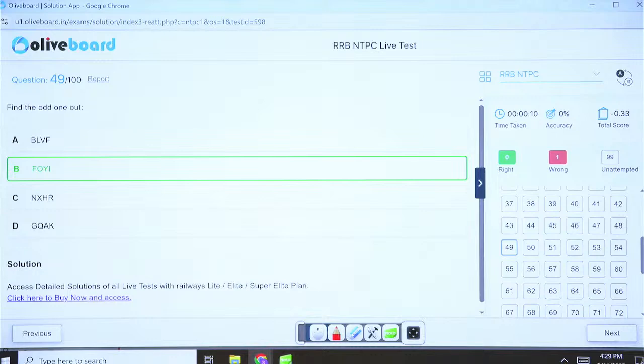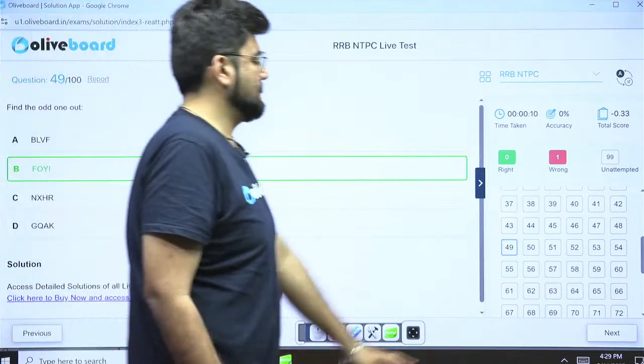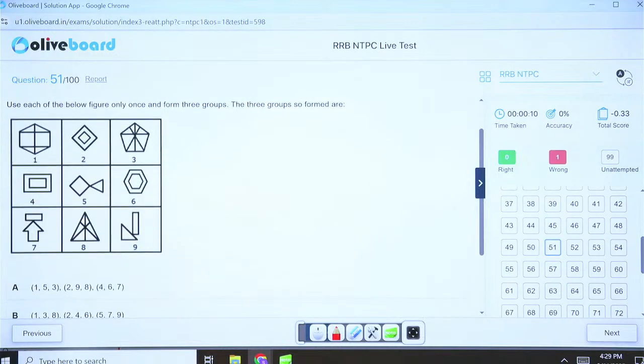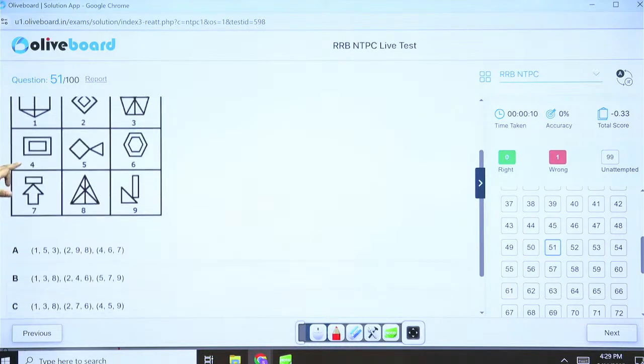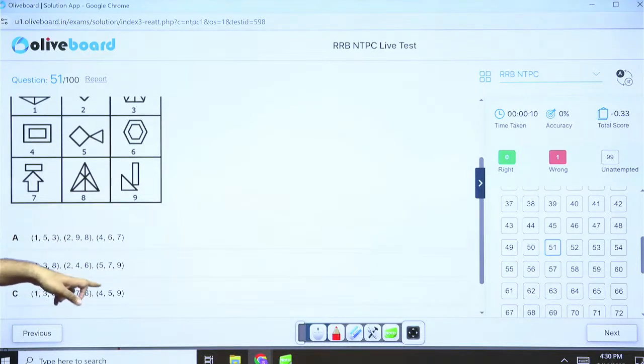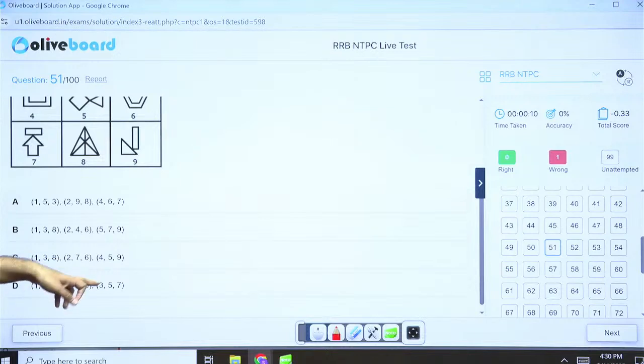Next, 51. Use each of the below figures only once and form 3 groups. 9 figures, 3 groups mean groups of 3. The 3 groups are what? So these are the options: 153, 298, 467, 138, 246, 579, 138, 276, 459, 189, 246, 357.